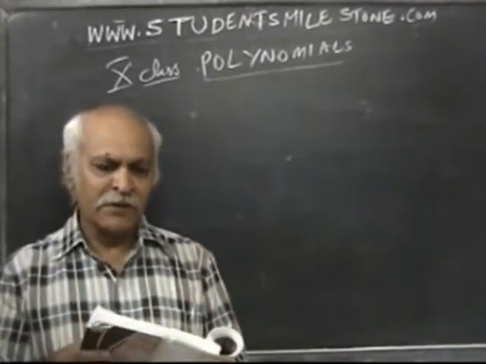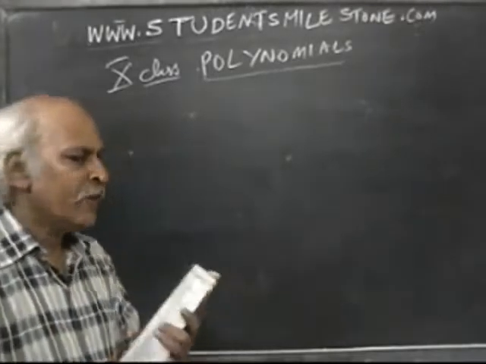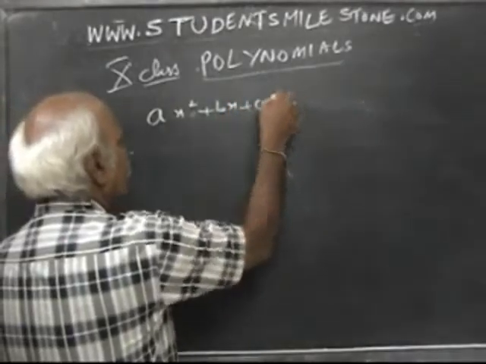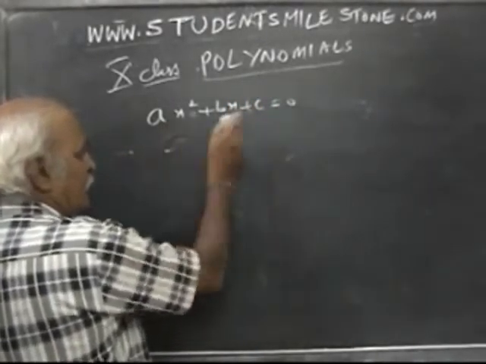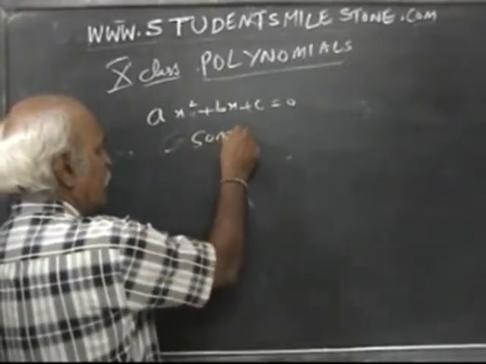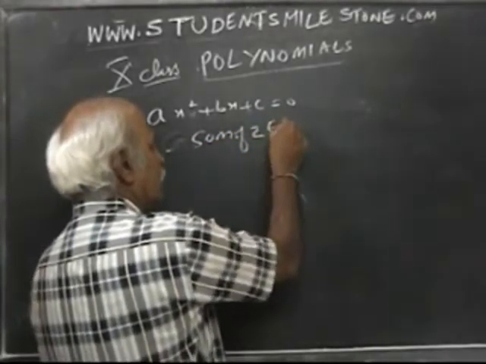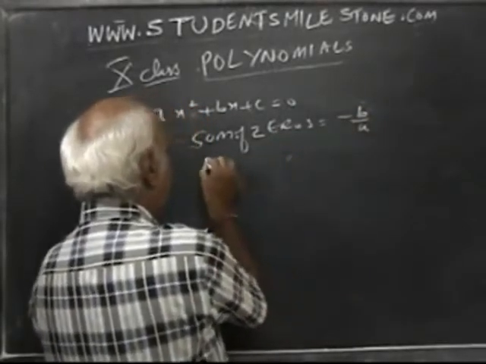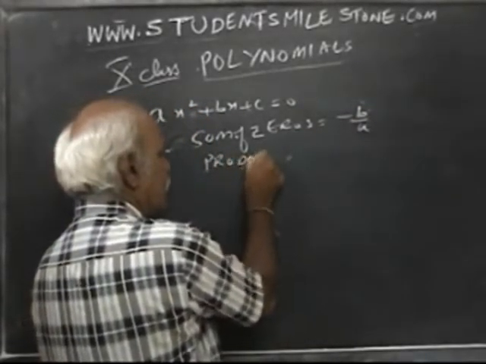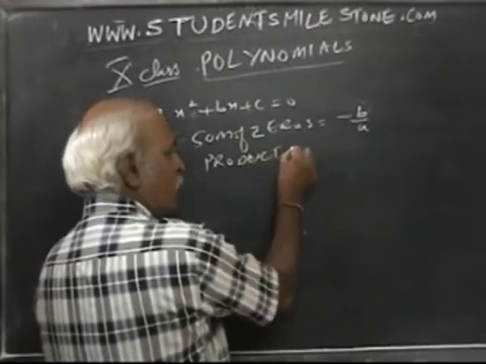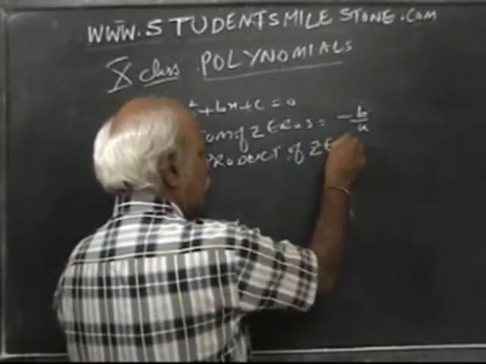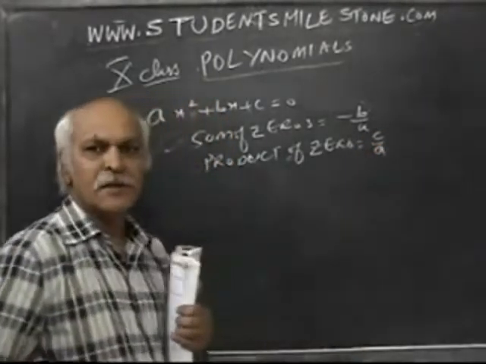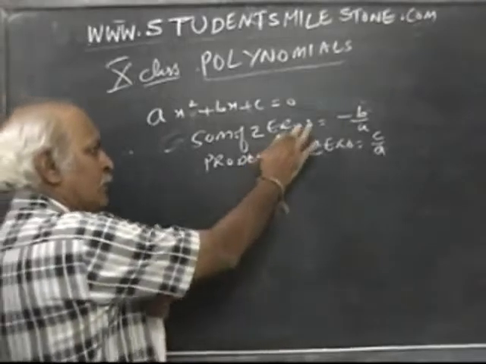Now let us understand what is the meaning of zero of the polynomial. For example, if you take ax square plus bx plus c is equal to 0, the sum of the zeros is minus b by a, and the product of the zeros is c by a. These are formulas. Sum of the zeros, product of the zeros.